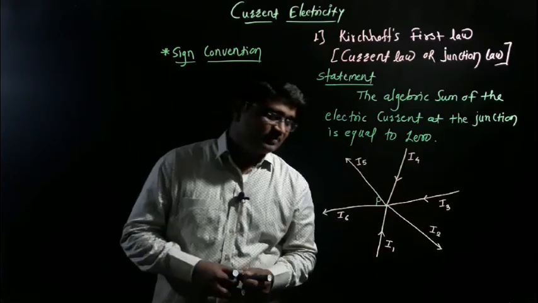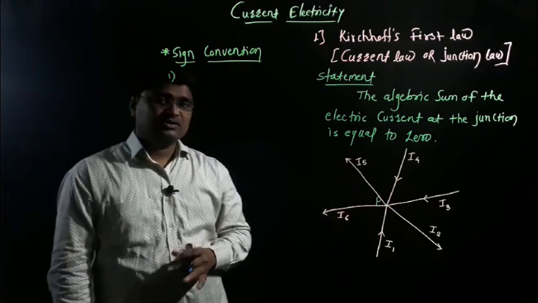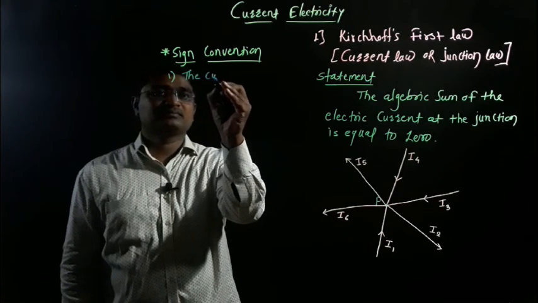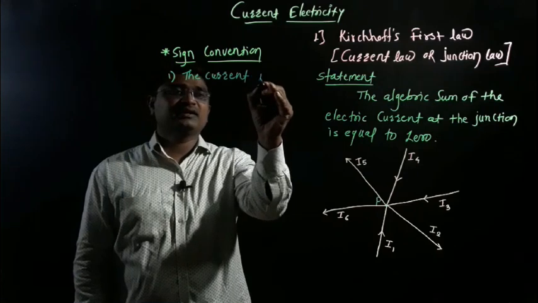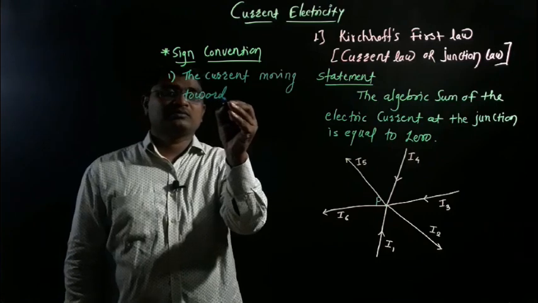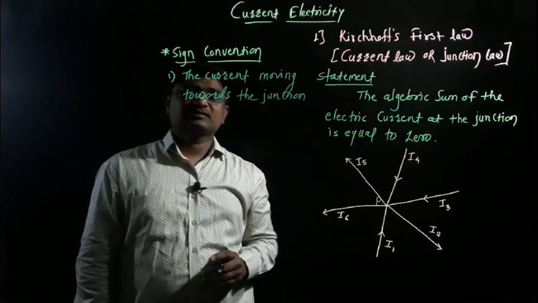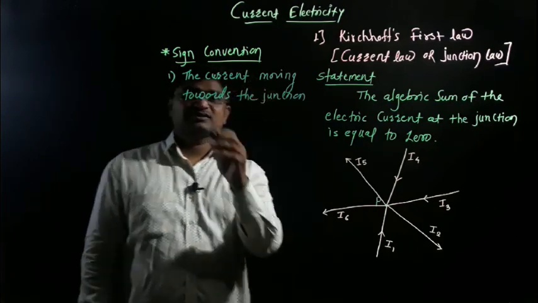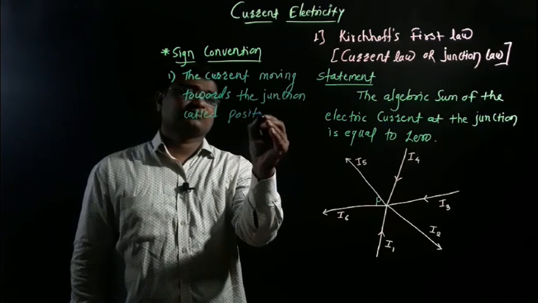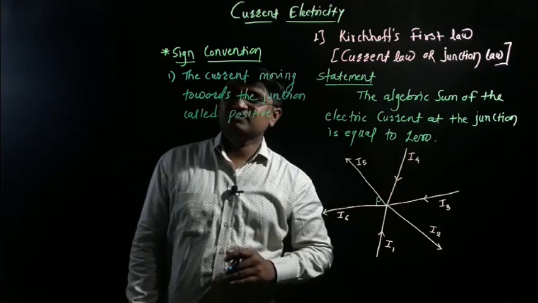Let's see the first sign convention according to this diagram: the current moving towards the junction is called positive.